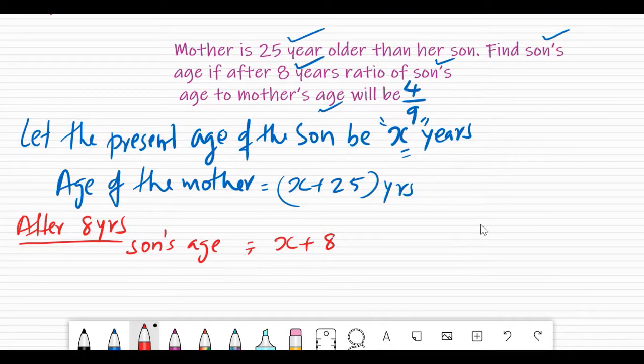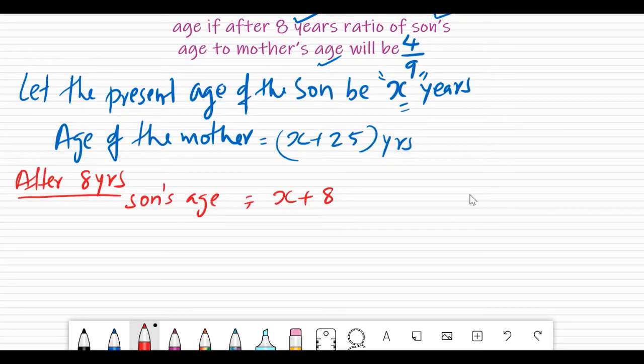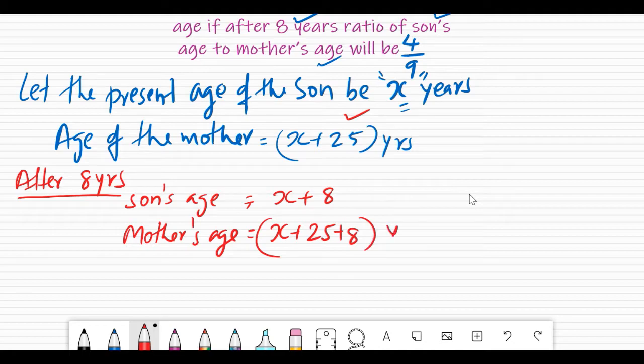Now the same way mother also will become 8 years older, so we will write mother's age. So at present mother's age is x plus 25. We have to add another 8 years, this will be mother's age.